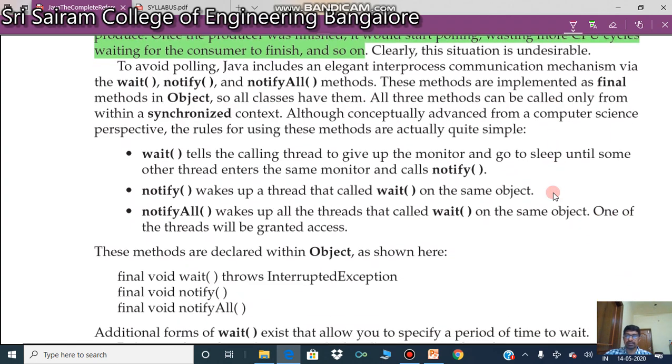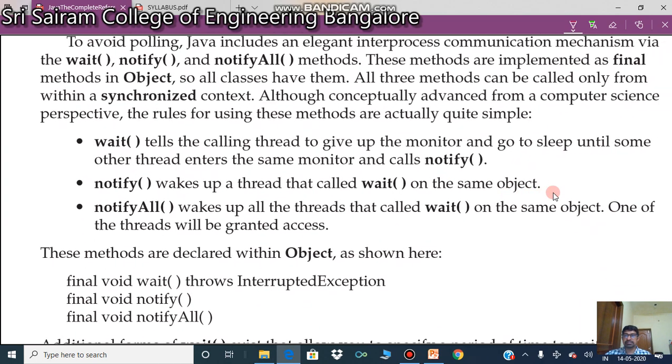As the statement says, wait tells the calling thread to give up the monitor. I repeat, what is a monitor? A monitor is something like a key. Whoever owns the monitor can access the methods. So wait tells the calling thread to give up the monitor and go to sleep until some other thread enters the same monitor and calls notify.